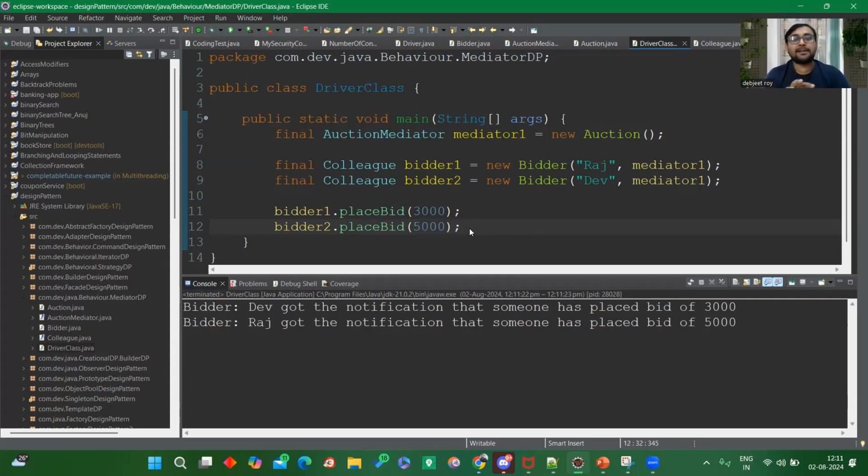So I hope you got the idea of the entire mediator design pattern, how it works internally. It requires understanding of two relationships, the has-a relationship and the is-a relationship. For that, we need to understand aggregation and composition concepts, the relationships between classes, like is-a, has-a, uses-a relationship. Just try to understand that design pattern first if you're not understanding this, and then come to this. I hope you have understood this design pattern.